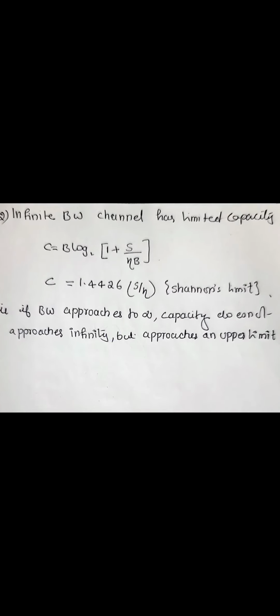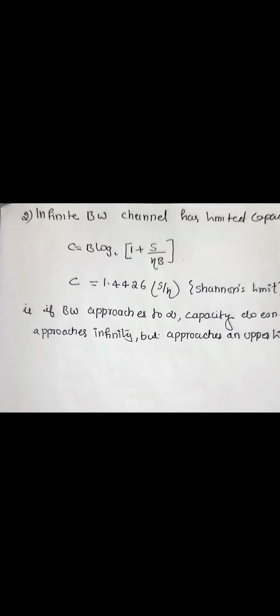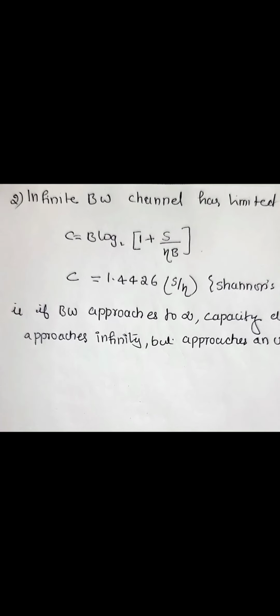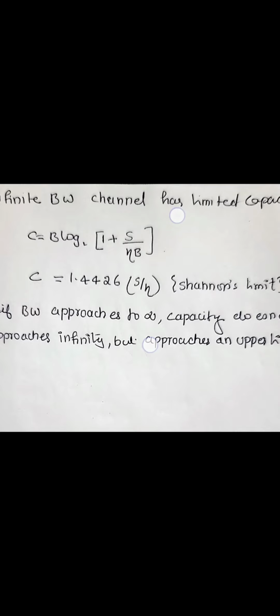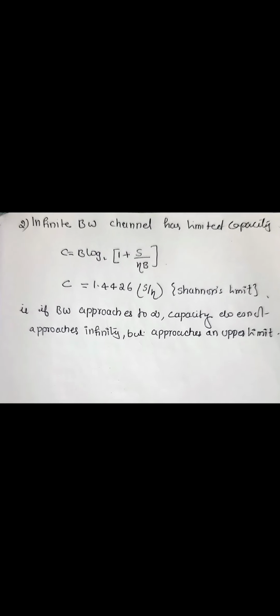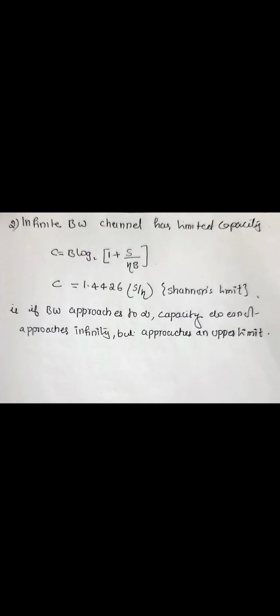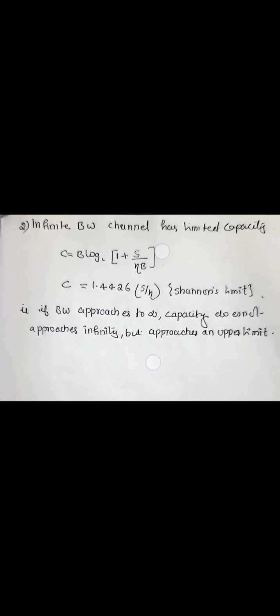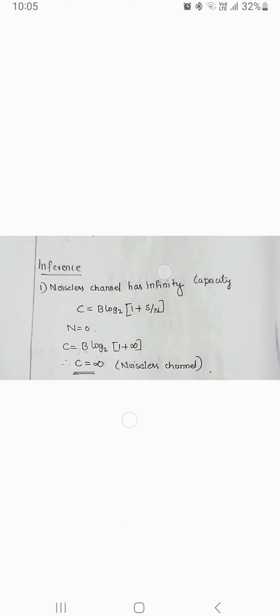Second, an infinite bandwidth channel has a limited capacity. If we provide infinite bandwidth, we have a limited capacity, that is C is equal to 1.4426 S by eta. This is the Shannon limit. If bandwidth approaches infinity, capacity does not approach infinity, but takes an upper limit, a maximum value. The capacity will be infinity only when the noise becomes 0.